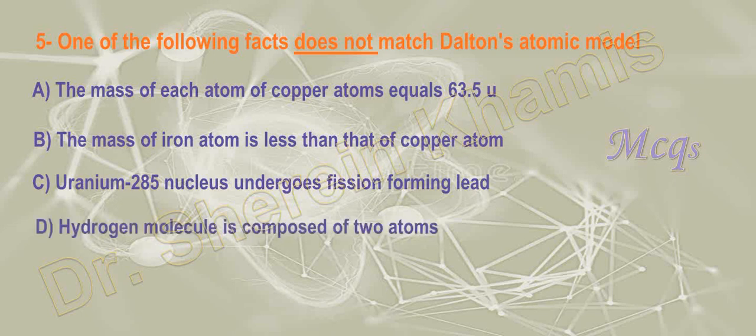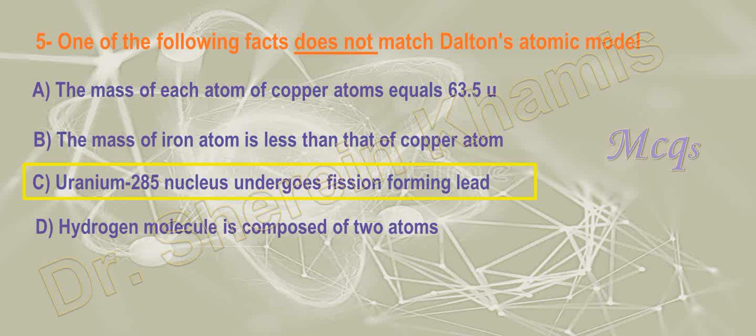The last one here: a hydrogen molecule is composed of two atoms. Okay, this is related to Dalton, as we said in the previous questions. So we conclude that here we have the right answer, as we mentioned that if we take an atom, we can say this atom is chlorine. Why? As we mentioned that its mass equals a known number.